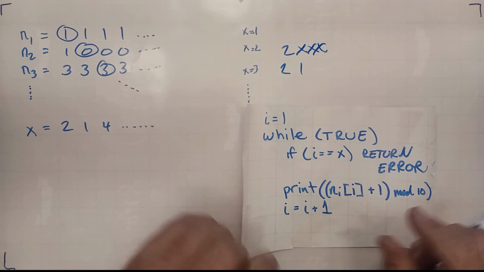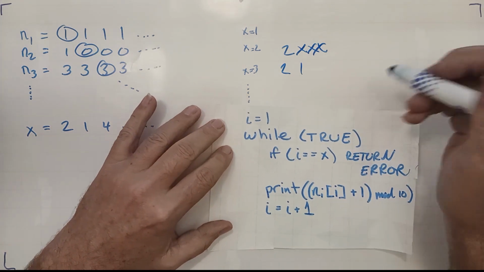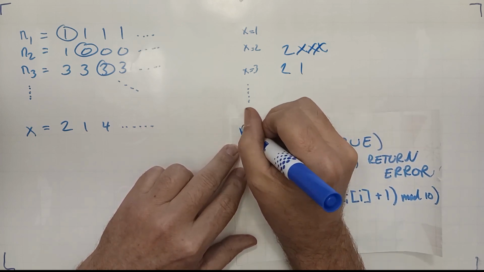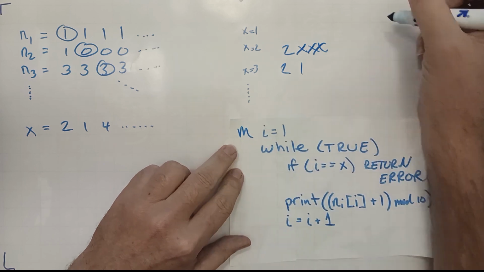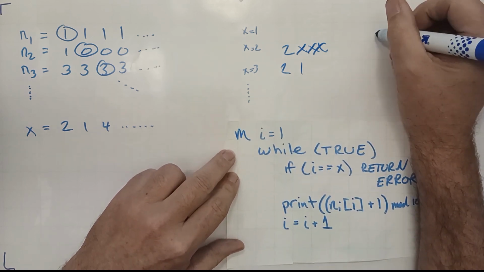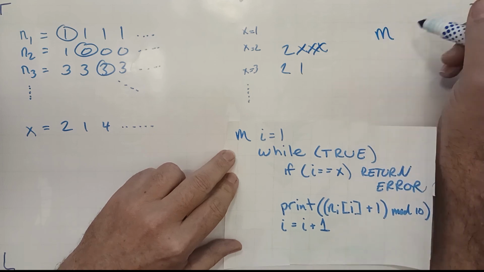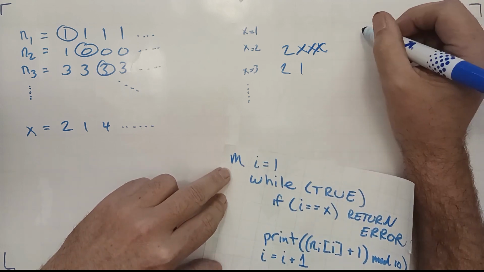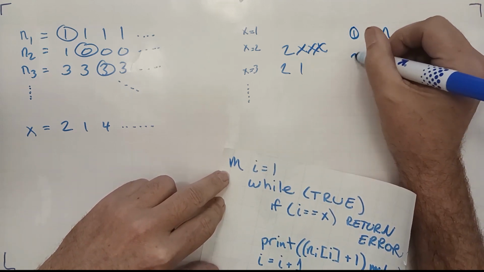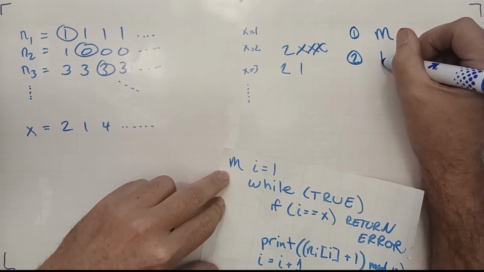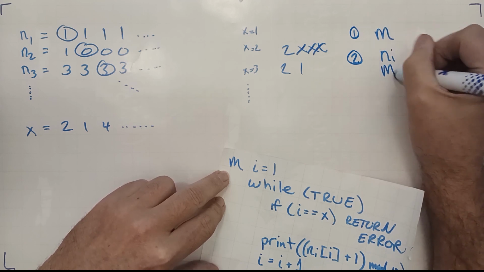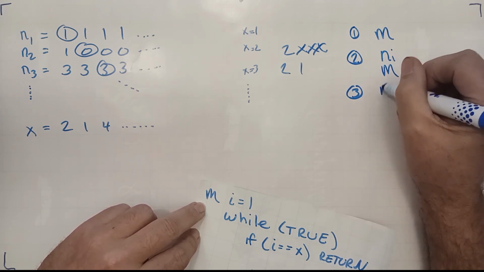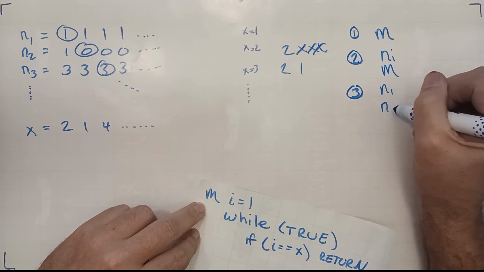So the key to this now is how we build the list. Let's just name this M. Okay, so we start making our list by taking M, and that's going to be our whole list. Next, we take N1, so this will be step 1. Step 2, we put N1 in front, and then we have M. And step 3, we take N1, and then we stick N2 after that.